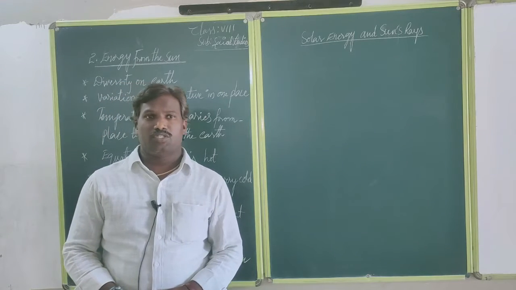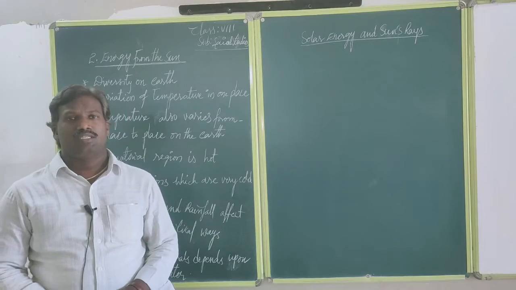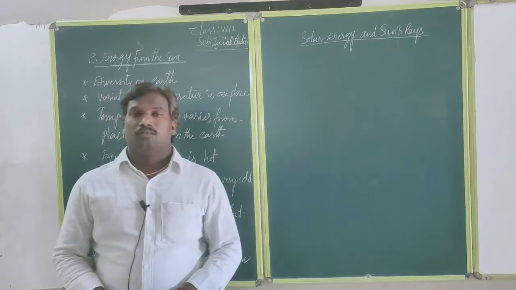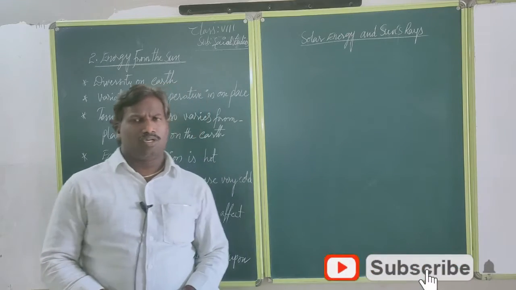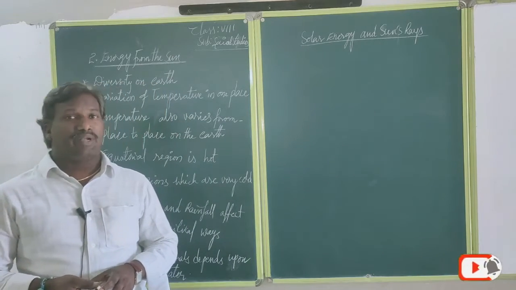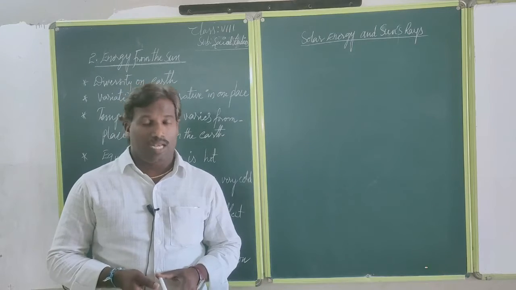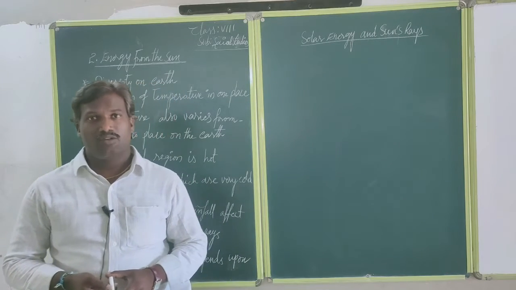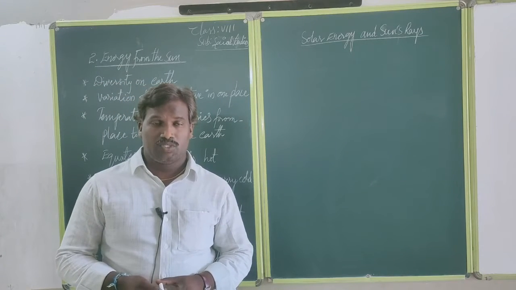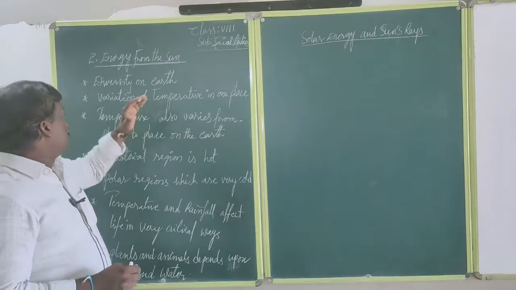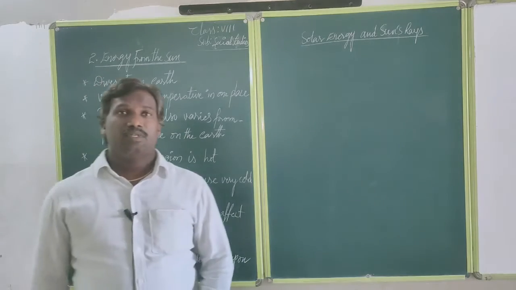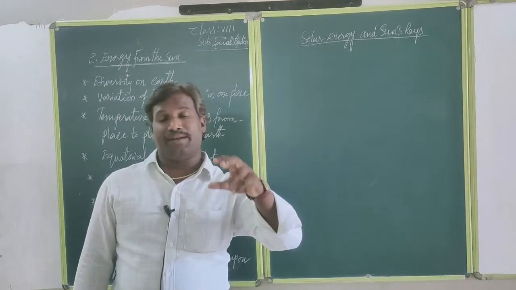Today we are discussing the 8th class social studies second lesson, the energy from the sun. According to this lesson, on Earth's surface we are already seeing different diversities of landforms like mountains, hills, plateaus, plains, deserts, and different types of grasslands also. According to the Earth's diversity of landforms, there are different types of temperatures and rainfall.